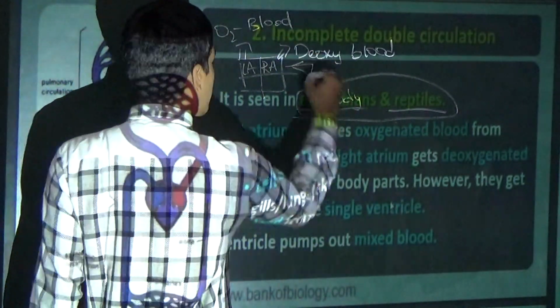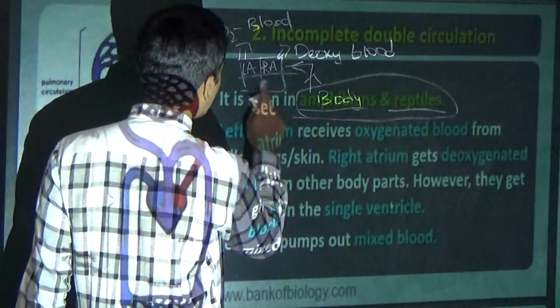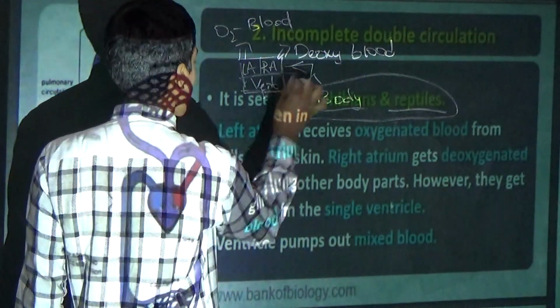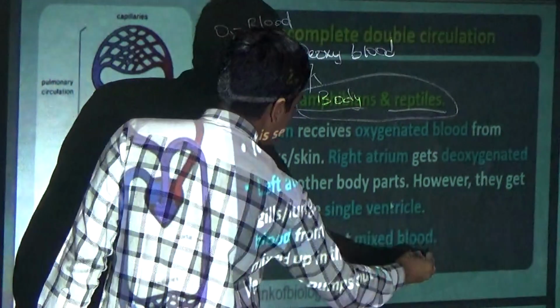However, they get mixed up in a single ventricle. The ventricle pumps out the mixed blood.